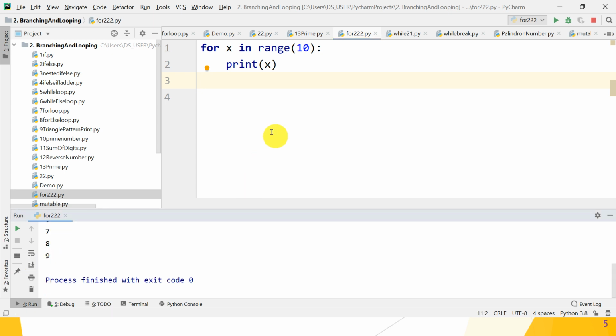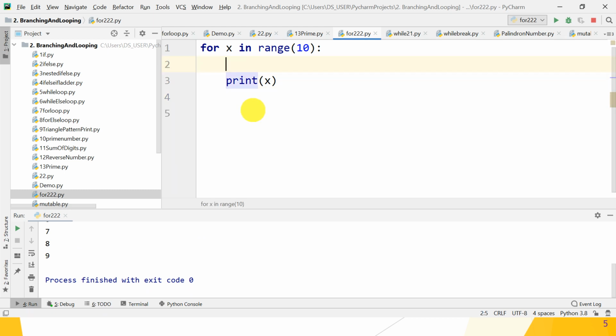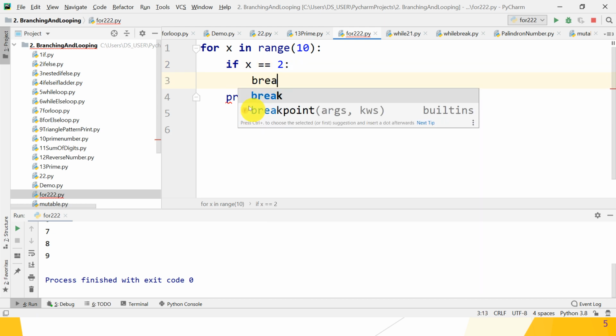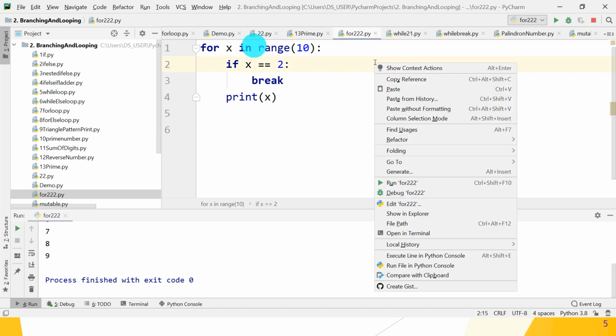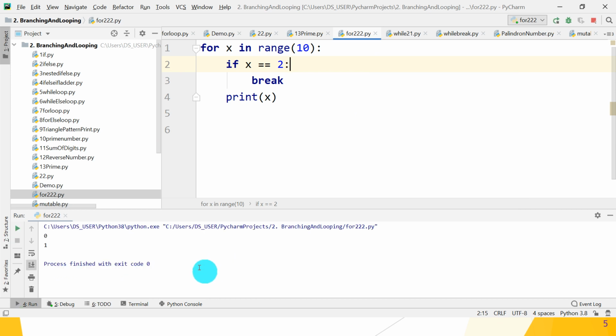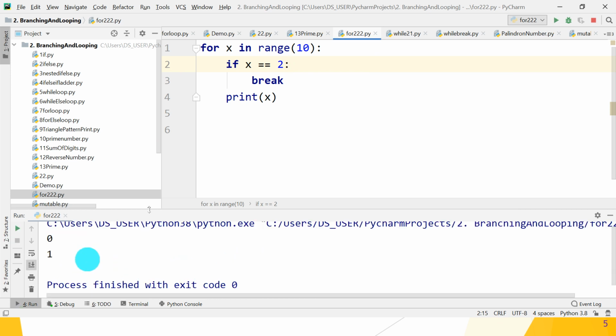What we want now is, if x is equal to 2, then break it. So what is the output, guys? Let's check. The output is 0 and 1. Why 0 and 1?